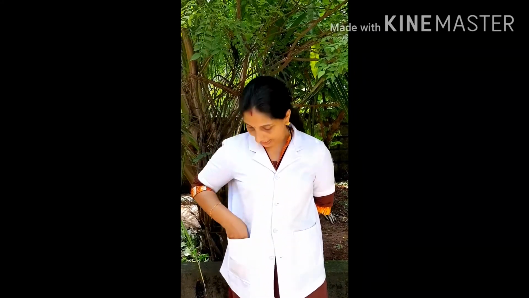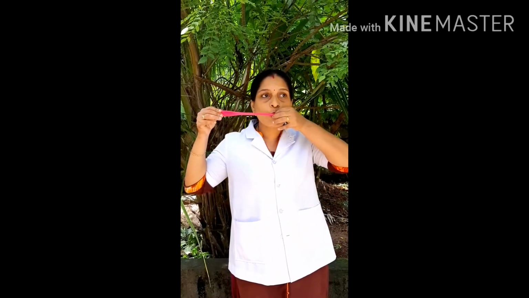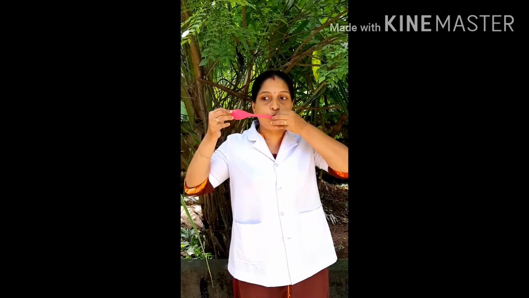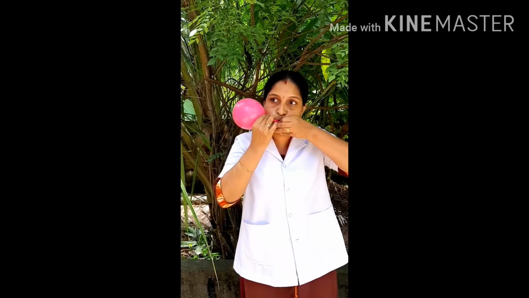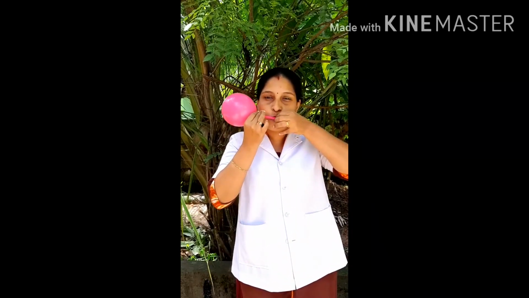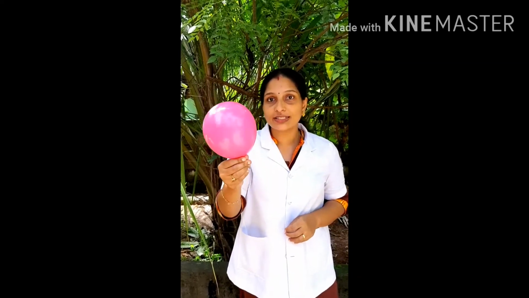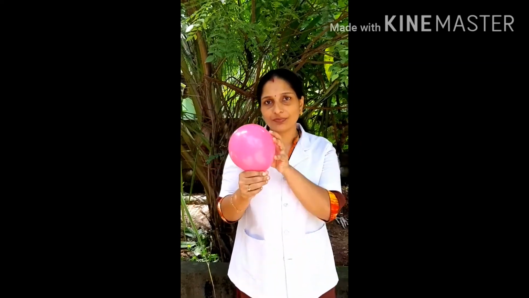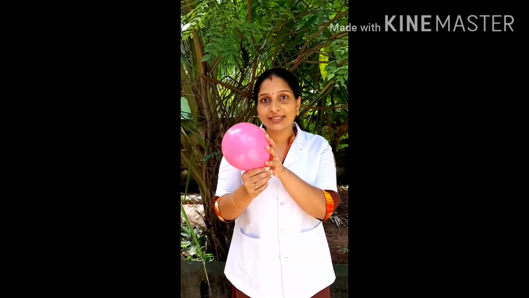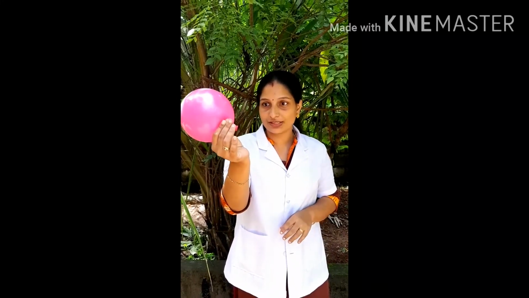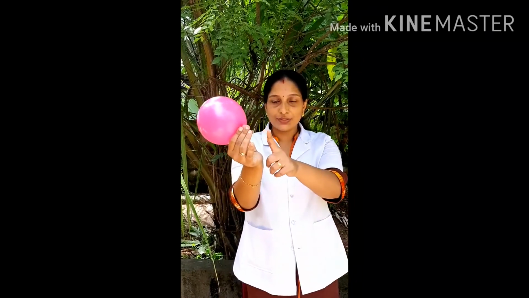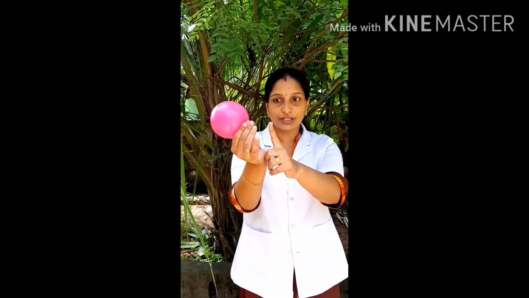I have a balloon with me, so I am going to blow it. Yes, when I blow it, it got a shape. What is inside it? So I am going to open my fingers. Then you may feel something is going outside. What is that? That is air.